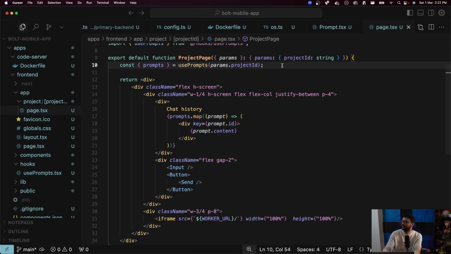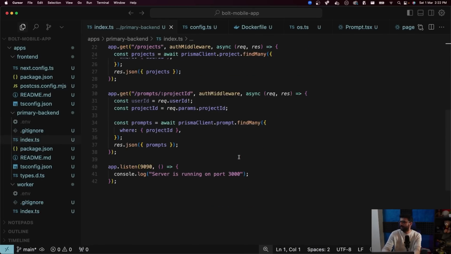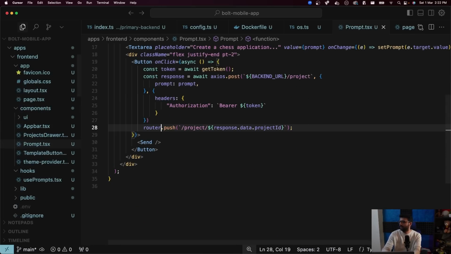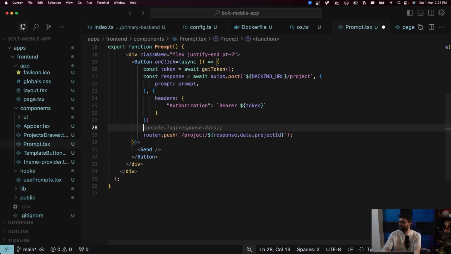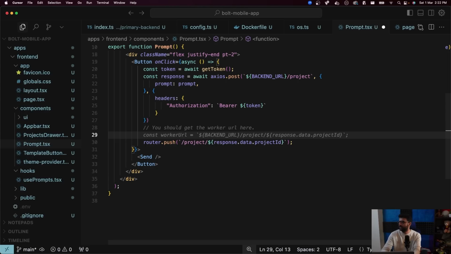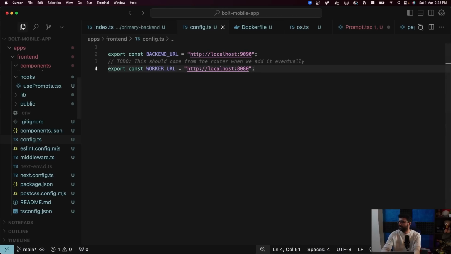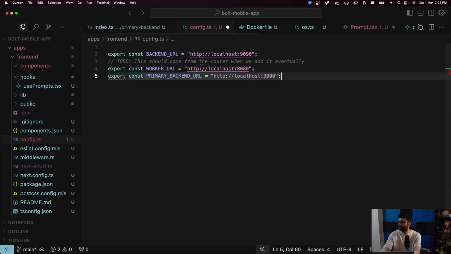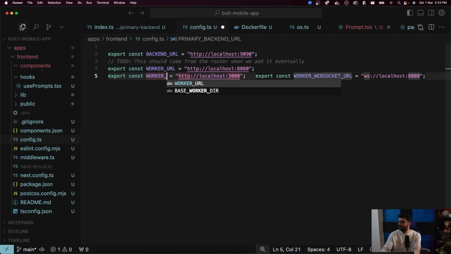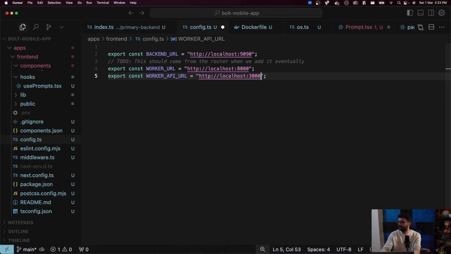There are a few ways. We can do it on the screen itself, on the prompt.tsx screen. Before you do this, maybe let's also do await, you should get the worker URL here. And then I want to do an await axios.post, config.ts worker URL export const worker API URL, which in our case was 1991.